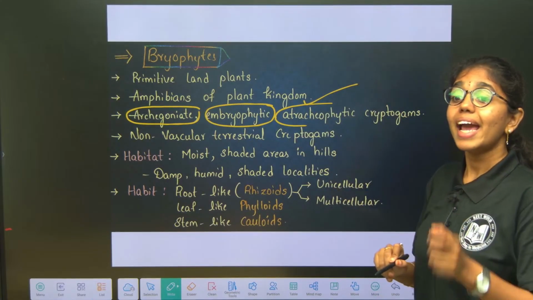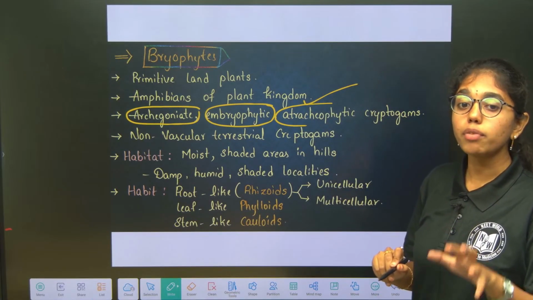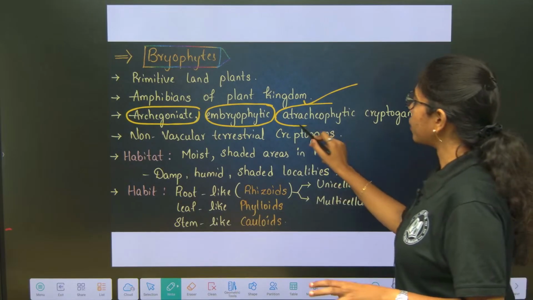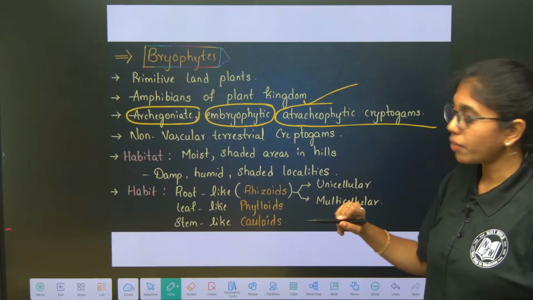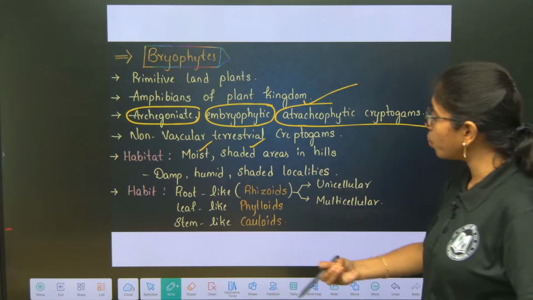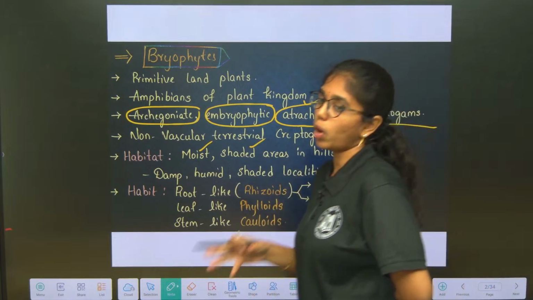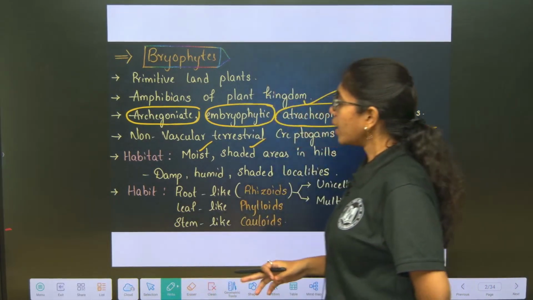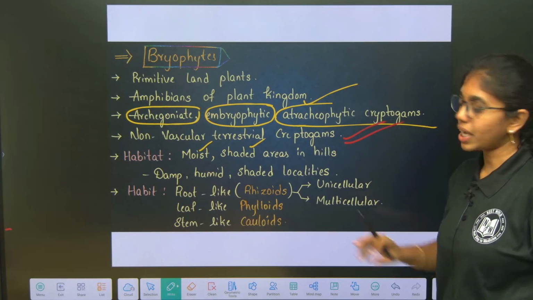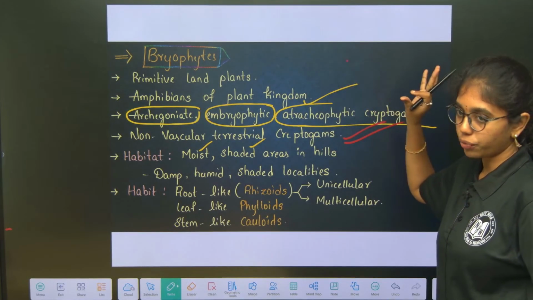Atracheophytic means non-vascular cryptogams; there are no vascular bundles. That is why they occur in what type of habitats? Moist shaded areas, in damp humid areas which are close to water localities. These are the non-vascular terrestrial cryptogams, and this is the habitat of bryophytes.